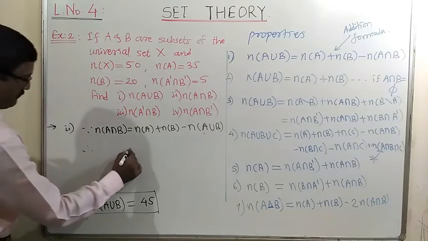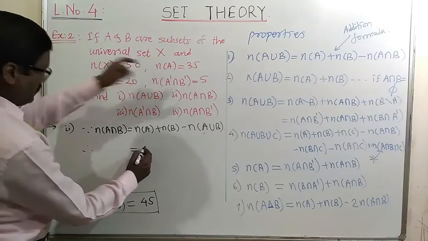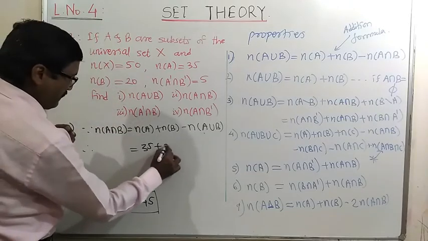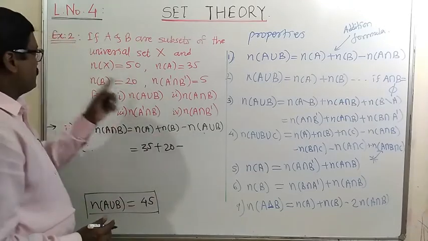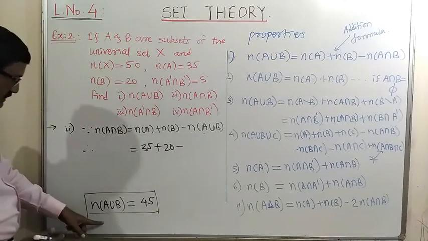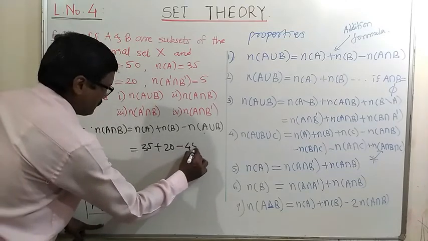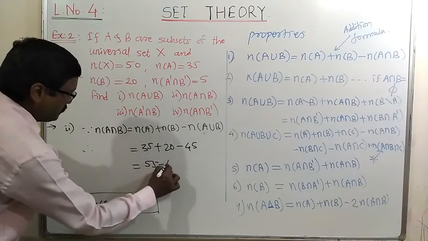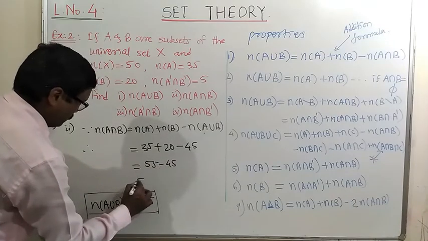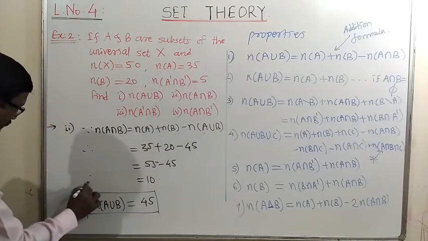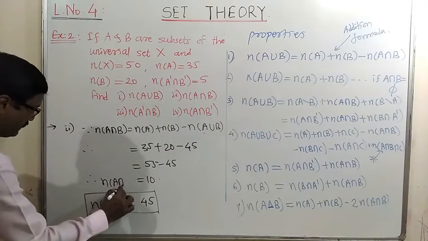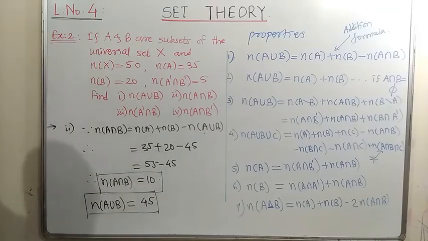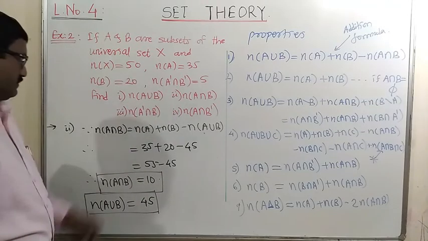Therefore, here N of A is equal to the given 35. Number of elements in B is given as 20. And the number of elements in the union that we have found in the first part will be 45. So it is 35 plus 20, that is 55, minus 45, so it is equal to 10. So the number of elements in the intersection is equal to 10. That will be our second answer.